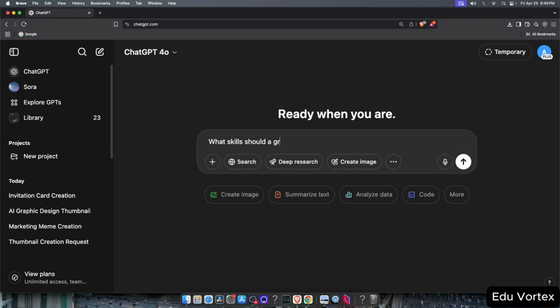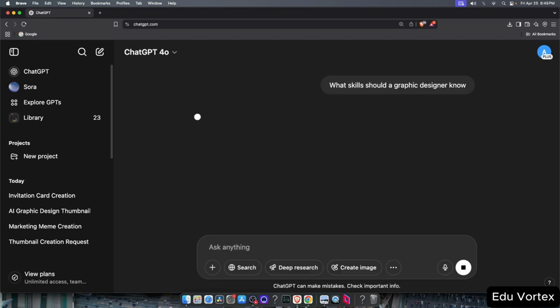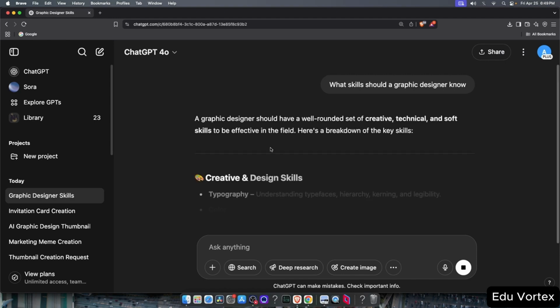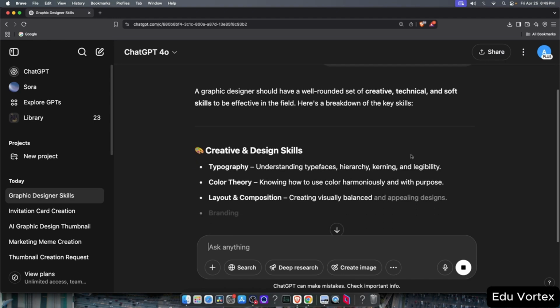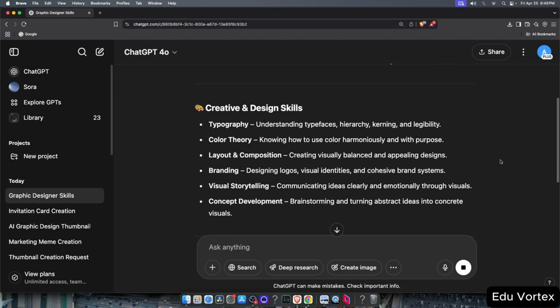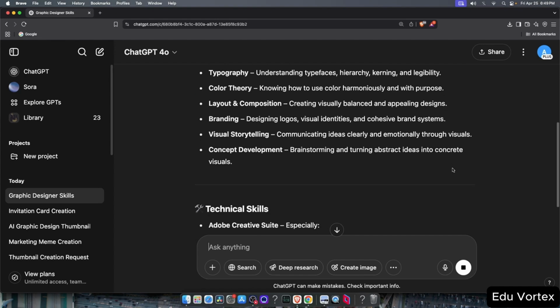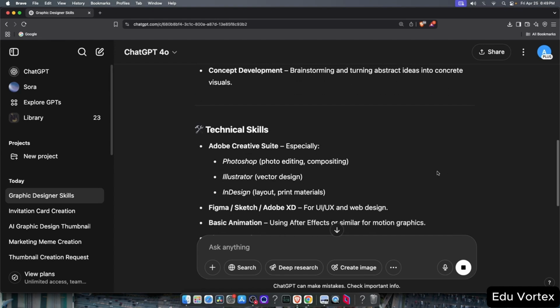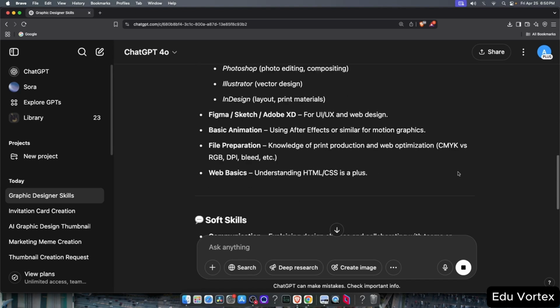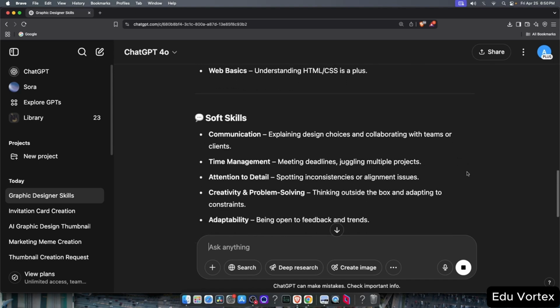In this course, we covered how you can use AI to create graphic designs, even if you don't have any prior graphic design experience. But if you want to grow even further or maybe even turn this into a career, you can definitely learn a lot more about graphic design. A great way to start is simply by going on ChatGPT and asking it, what skills should a graphic designer know? It will give you a bunch of great suggestions you can work on depending on the path you want to take. If you really want to dive deeper into graphic design, developing these skills will be super helpful.